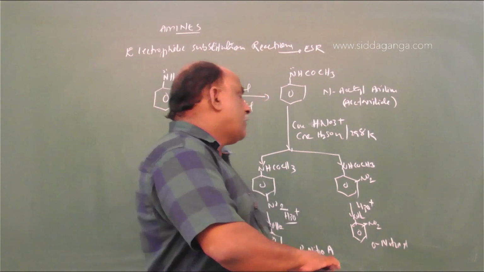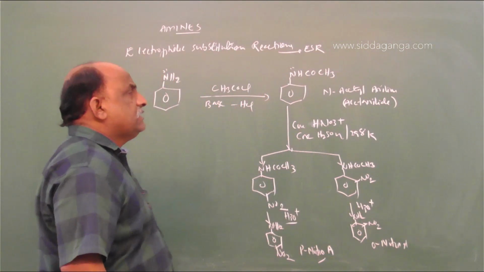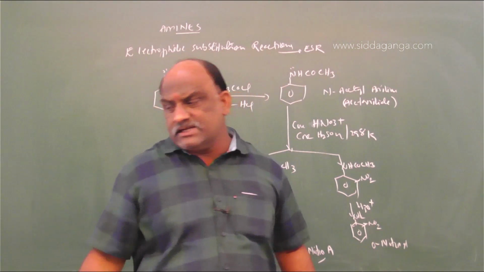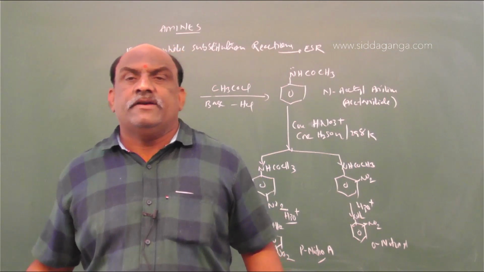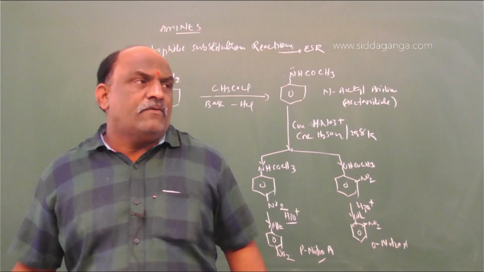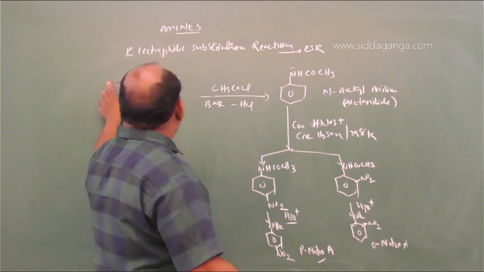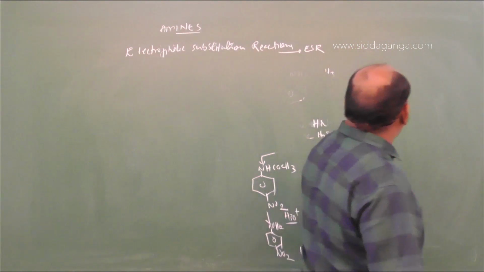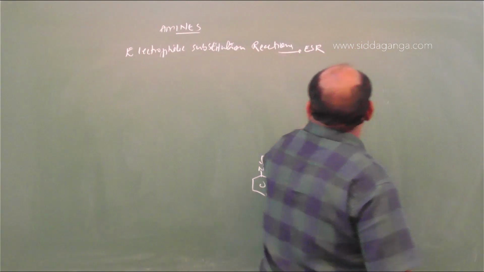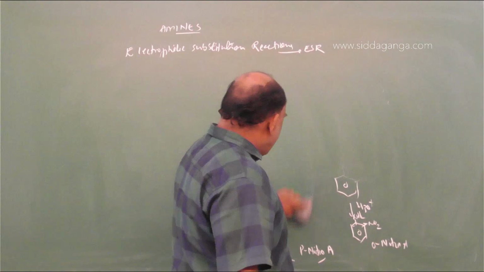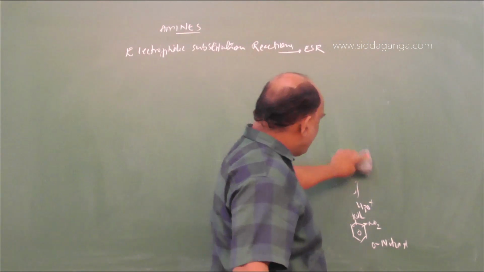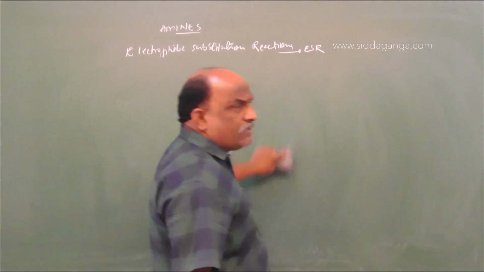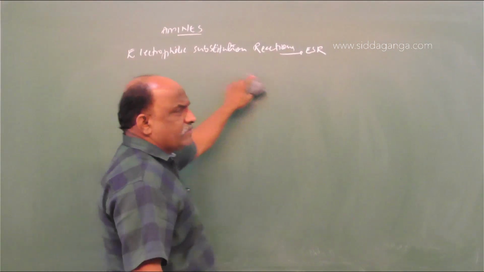And one more reaction, the last reaction, is sulfonation. After sulfonation, alkylation and acylation are not observed in aniline. Why is it not observed? We will discuss that now. So mono nitro anilines, para nitro aniline and ortho nitro aniline are expected when we protect the lone pair from the benzene ring.